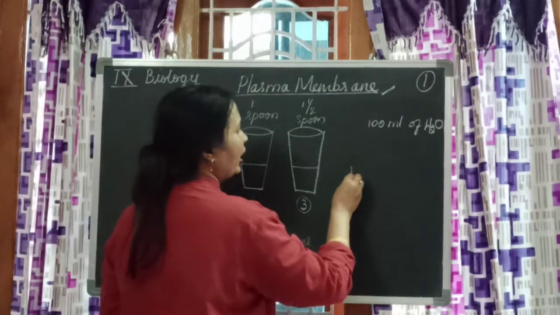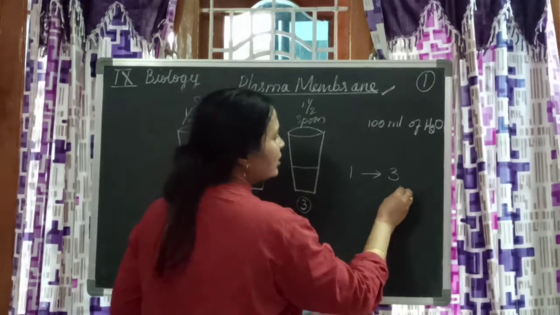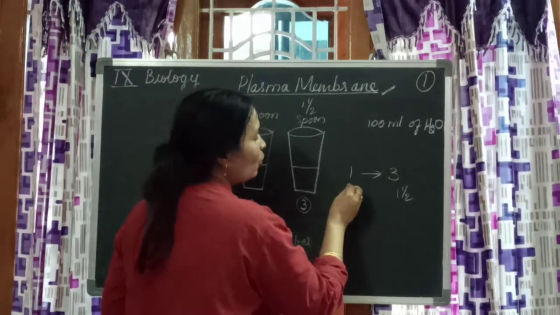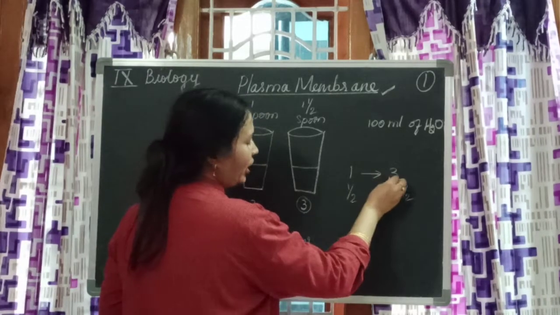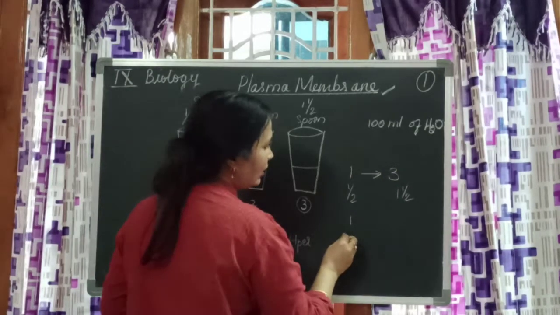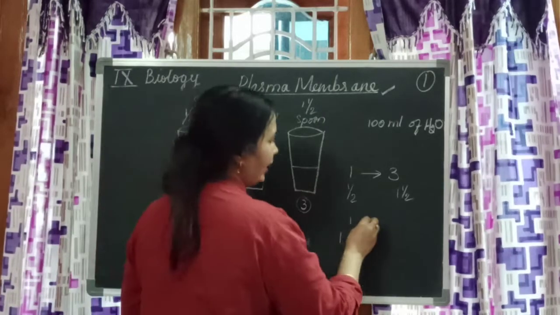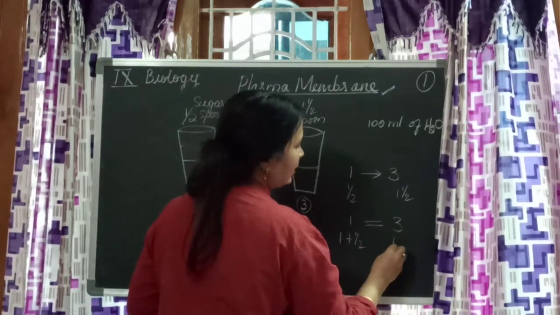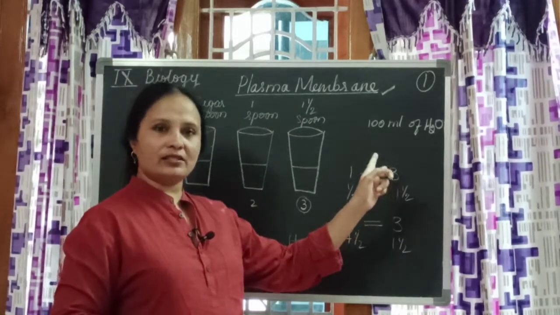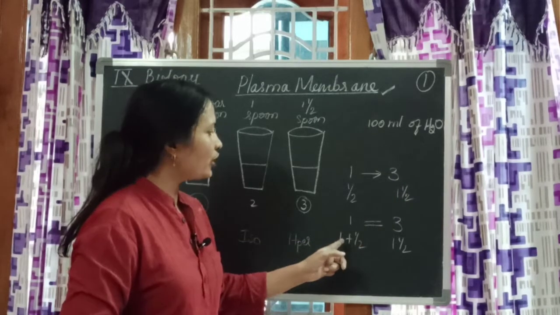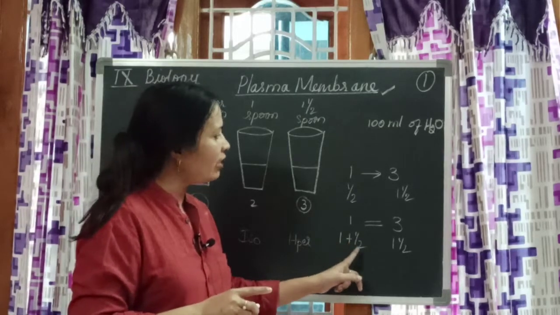Now I want to make 1 taste like 3. So what should I do? In 3, 1.5 teaspoon is there. In 1, only half teaspoon is there. So to convert 1 into 3, I have to add 1 spoon of sugar to that half spoon. Then it will be like 3, that is 1.5. Did you understand, children? To make the first solution taste like the third solution, I have to add 1 teaspoon of sugar in this, then 1.5.